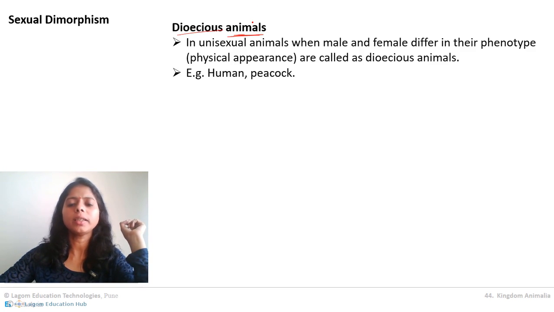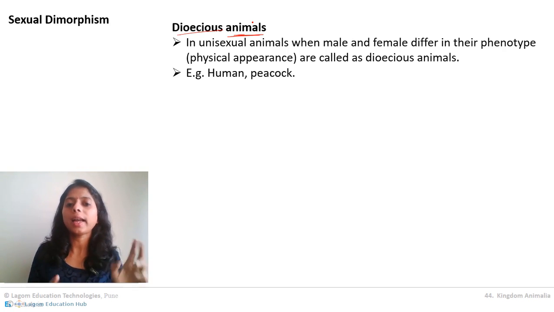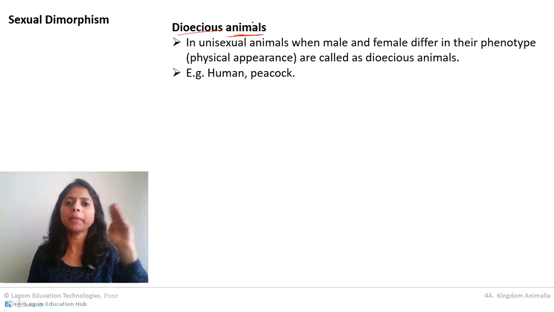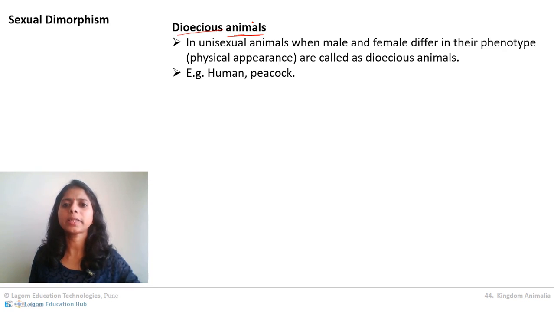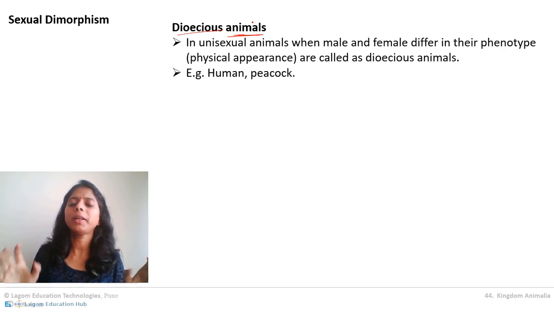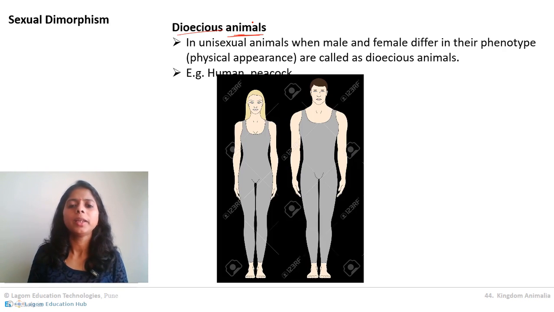Now try to understand what dioecious animals are. First of all, dioecious animals are unisexual, means male organism different, female organism different, and the male and female individuals are morphologically dissimilar, means you can recognize this is male and this is female just by observing them outside. Like for example, human male appearance is different and female appearance is different, dioecious animal.